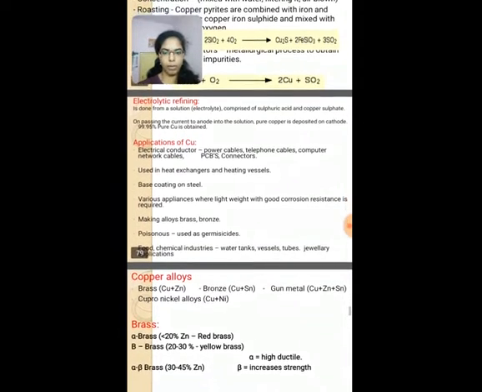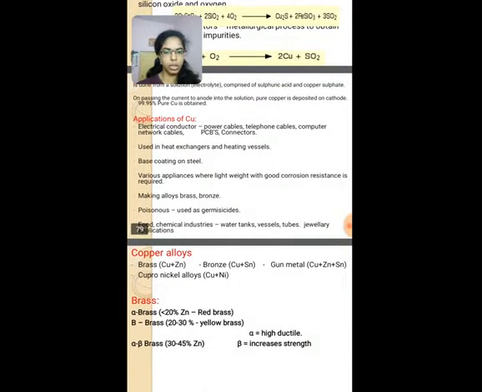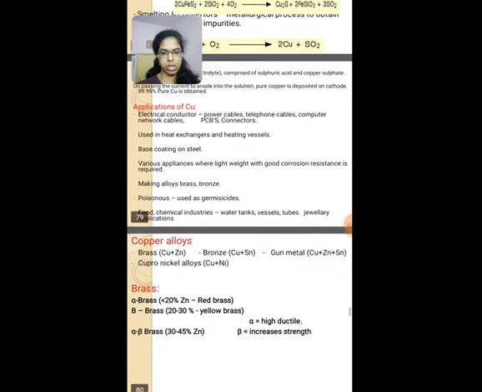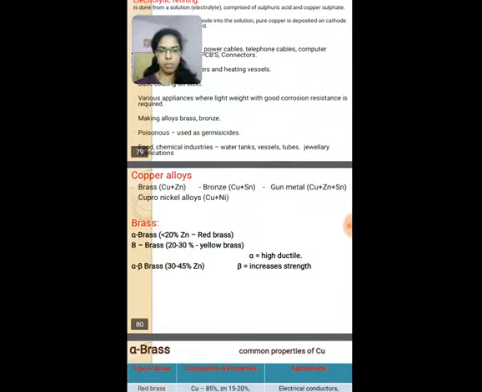Applications of copper. They are used as base coating on steel, and in various appliances where light weight with good corrosion resistance is required, and it is used in making alloys such as brass and bronze. Copper alloys: brass, bronze, gunmetal, copper-nickel alloys.